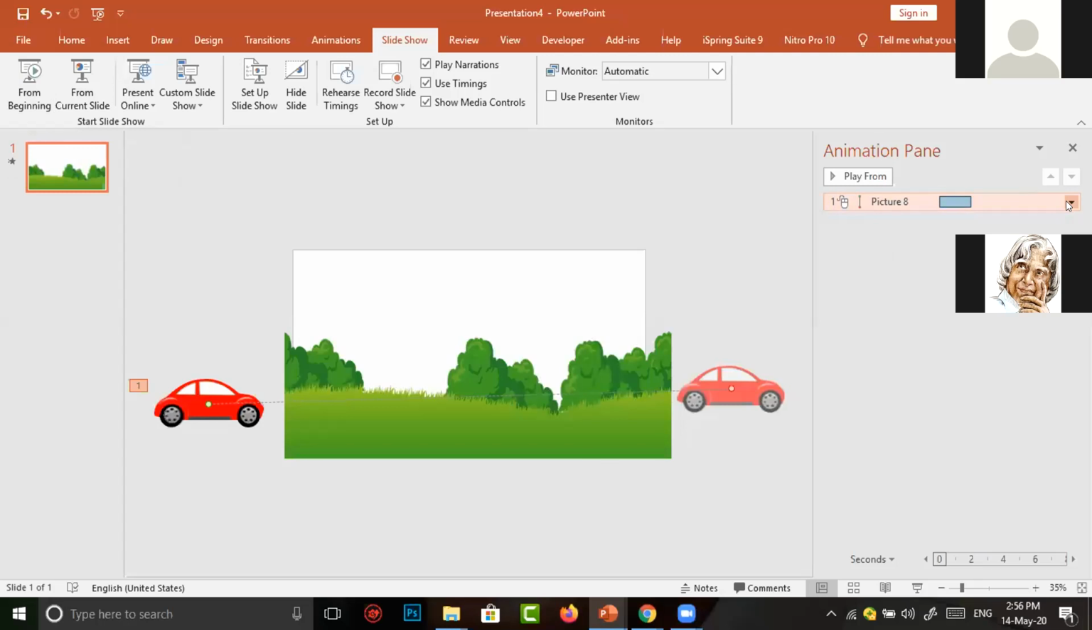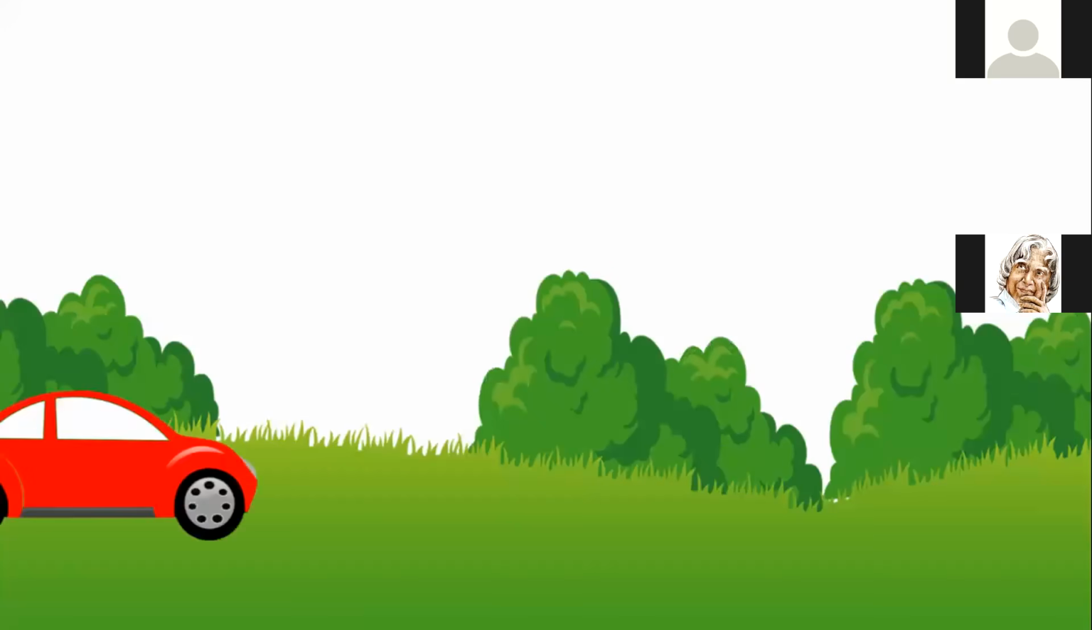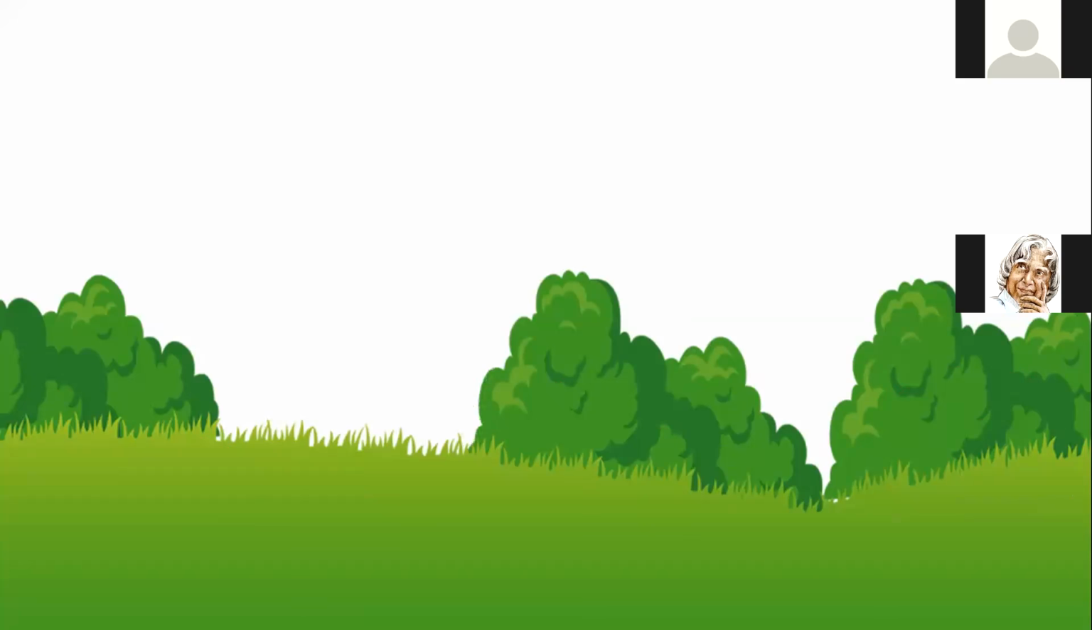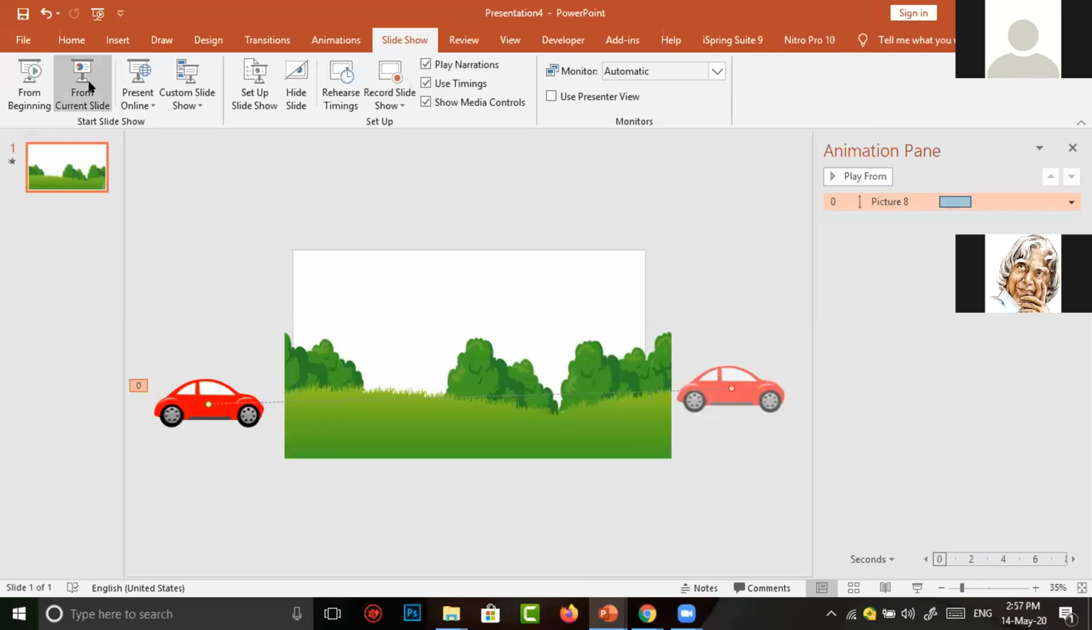To change it, we have to go to a small down arrow, just make a small click, in which we can get start on click, start with previous, start after previous. Here it is enough to select start with previous. It means the animation begins with the previous one when it is played. Again, now I am going to see what we have done in this slide. When I click on slideshow, the car has moved. That's all.